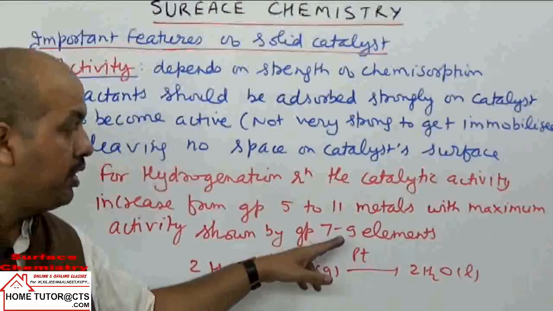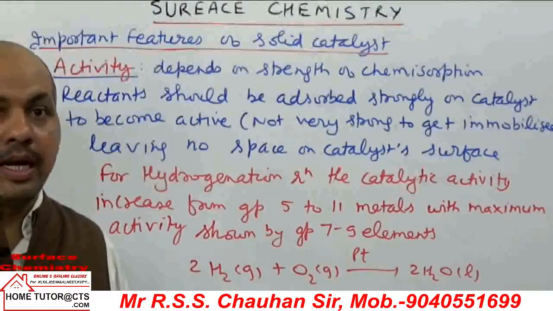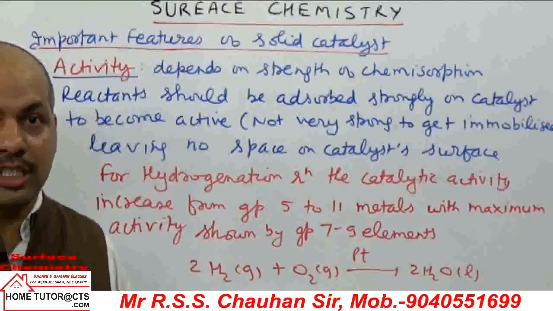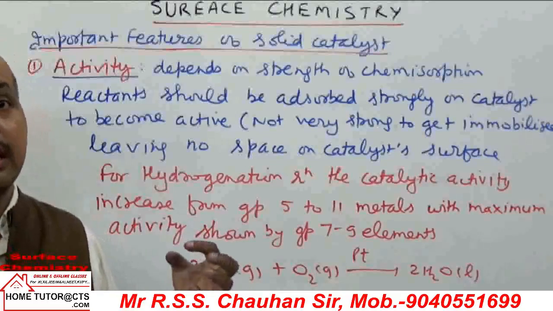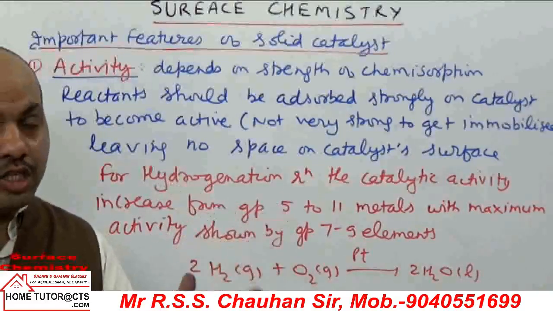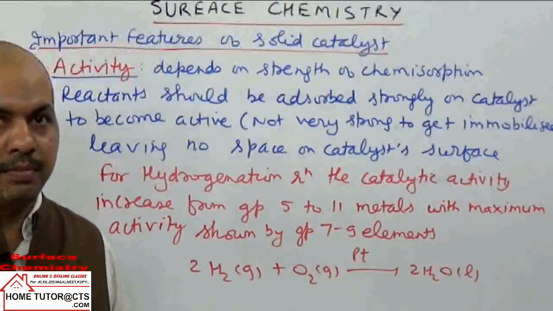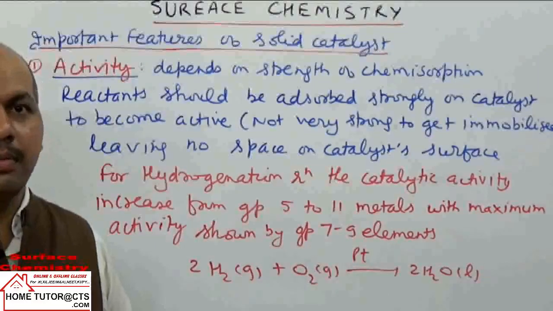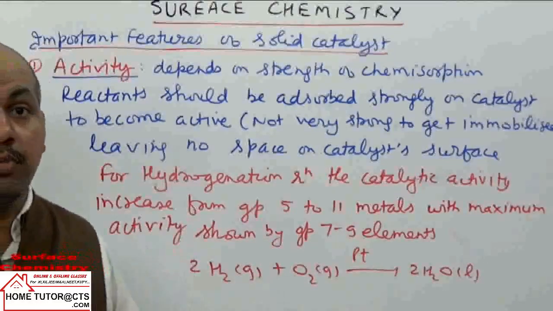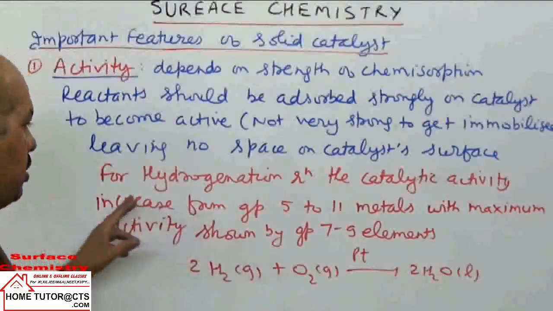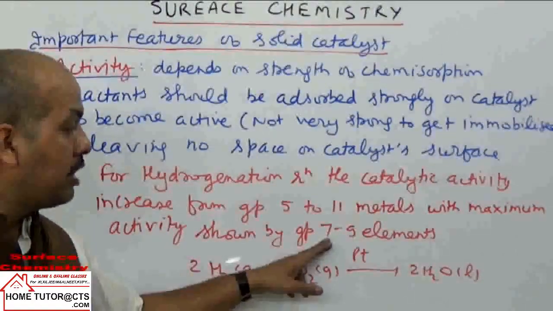So group 8 if you take here, nickel, palladium, platinum are the most common adsorbents used in hydrogenation reactions. If you have seen organic, and we will see more ahead, in the organic portion we commonly write in hydrogenation reaction alkene plus hydrogen, with nickel or palladium or platinum, because they are very good, highly reactive catalysts for hydrogenation reactions. They can adsorb a large amount of hydrogen on the surface, so the maximum activity is shown by the group 7 to 9 elements.